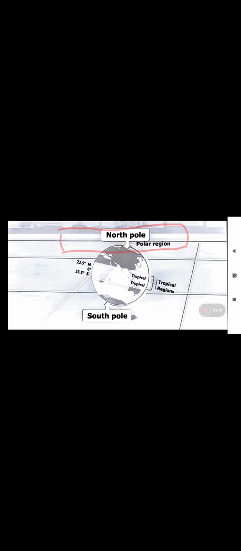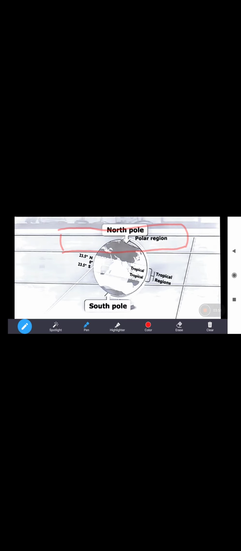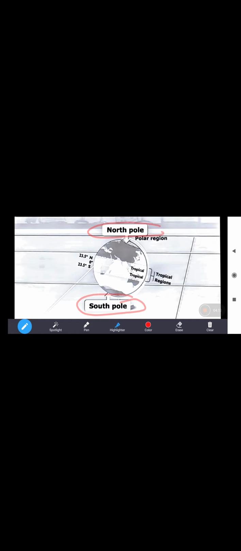Now, we have different regions. We have the polar region, we have deserts, we have the tropical region, and the climate of these regions is totally different. The polar regions are situated at the North Pole and South Pole. These regions remain covered with snow and the climate is extremely cold here.